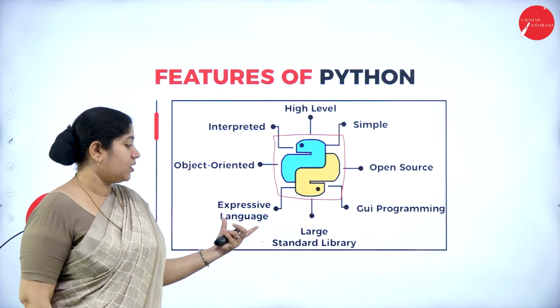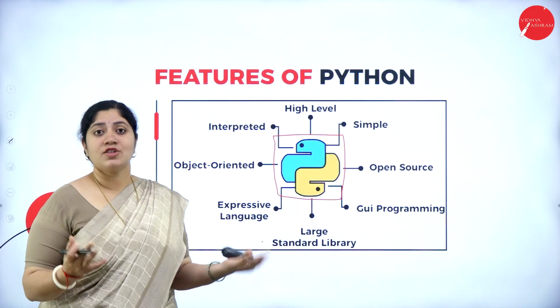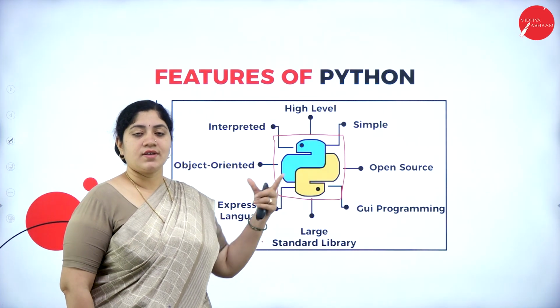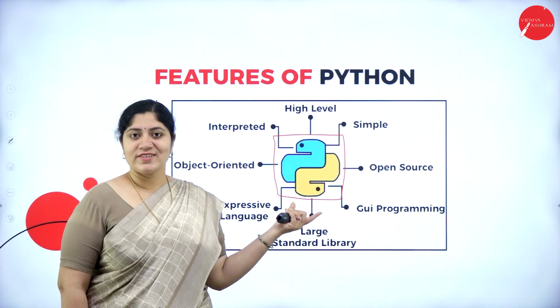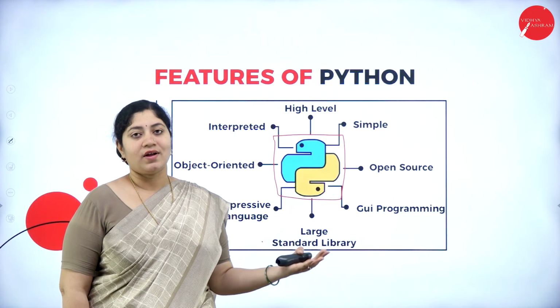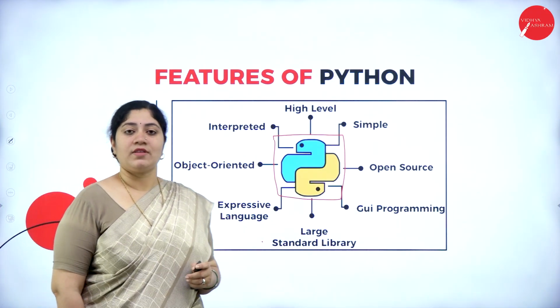It is also an expressive language, which contains a large set of standard libraries. So we can say this is a complete pack of goodness for application development, gaming development, etc. All right, so these are the simple features of Python.